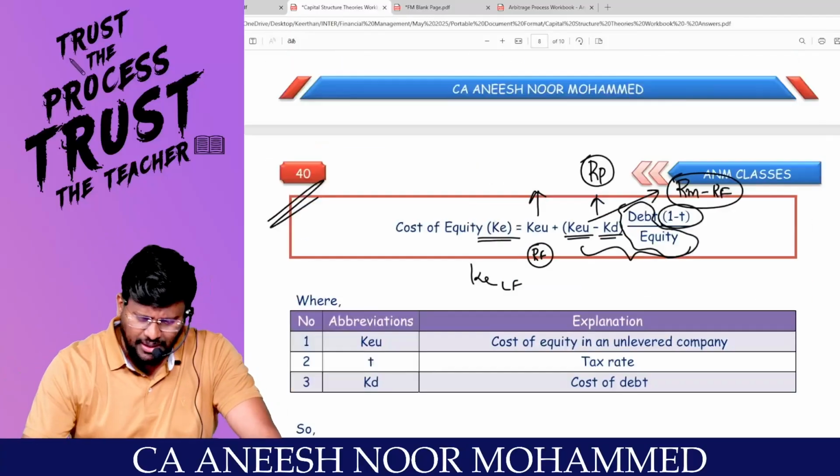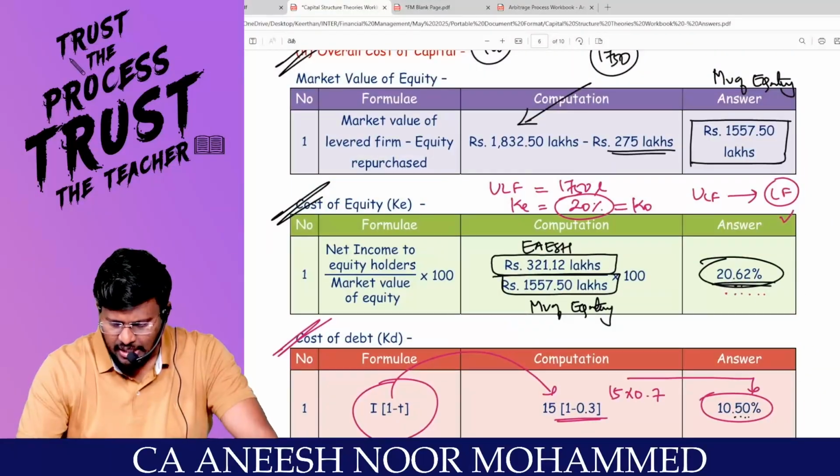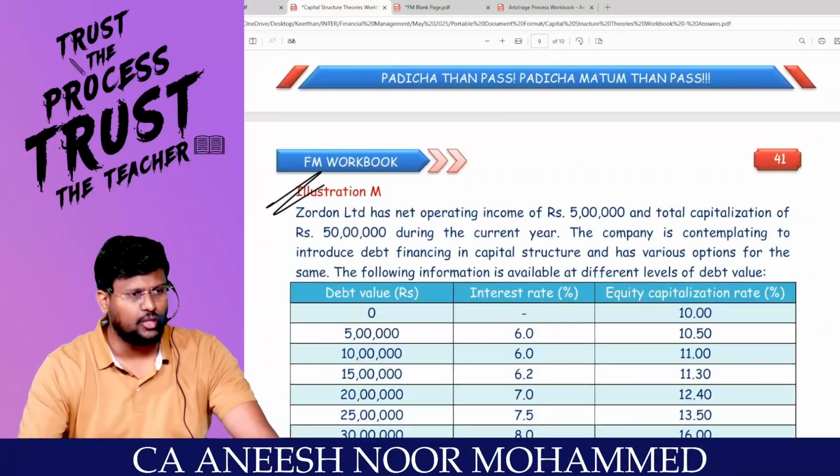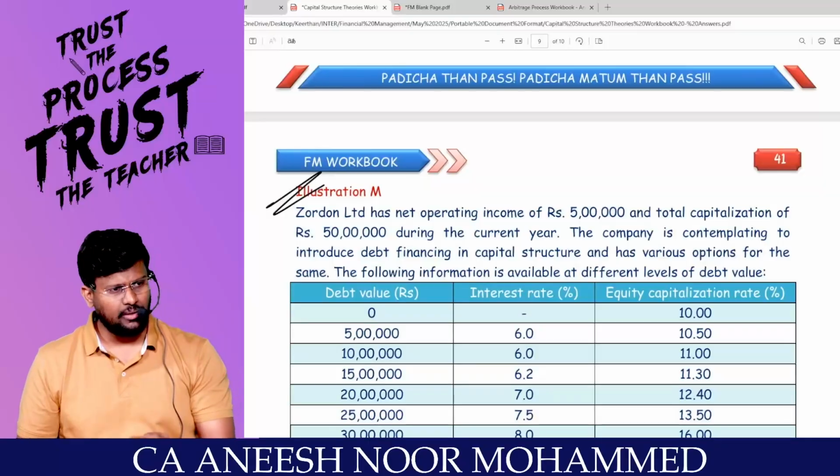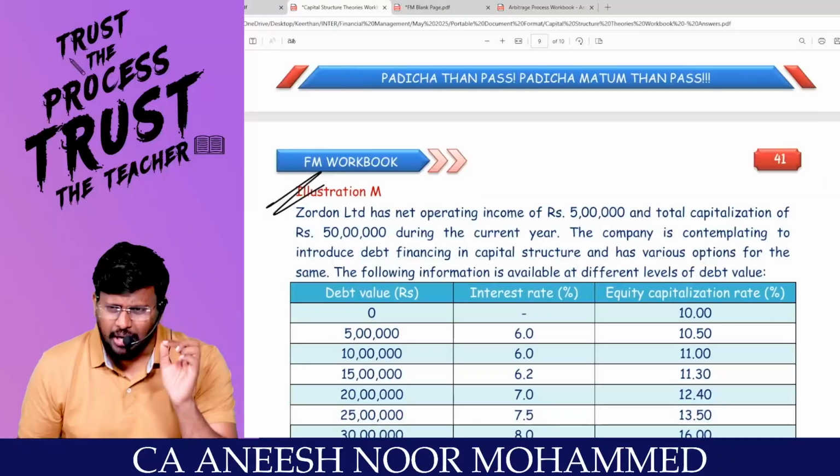Correct? We already calculated KE of the levered firm by using the formula, and we got KE as 20.62%. Now under the direct formula method also we are getting 20.62%. Are you able to appreciate? That's it. So this is what we have studied under the Modigliani-Miller approach.